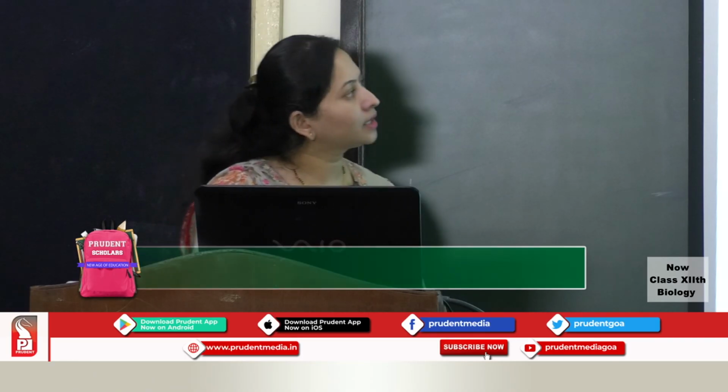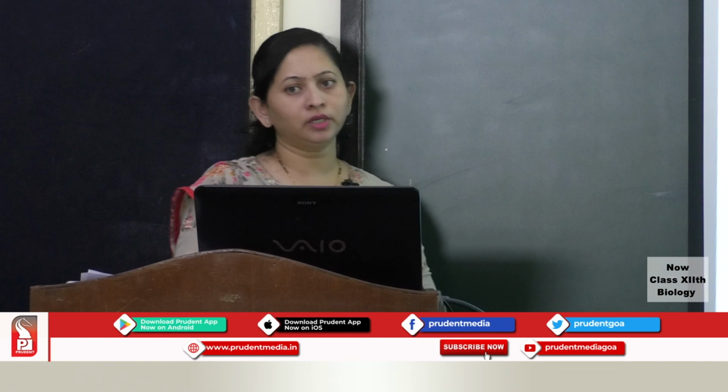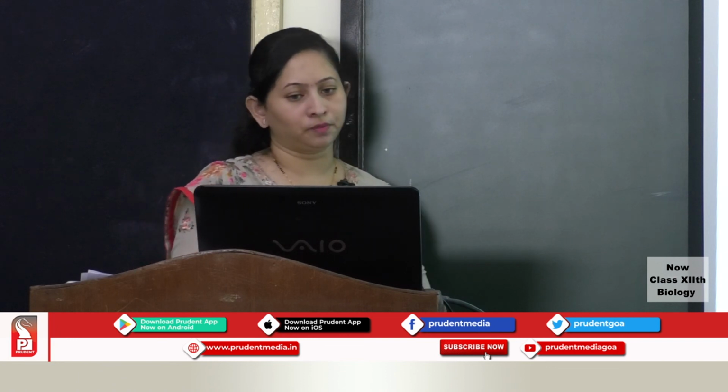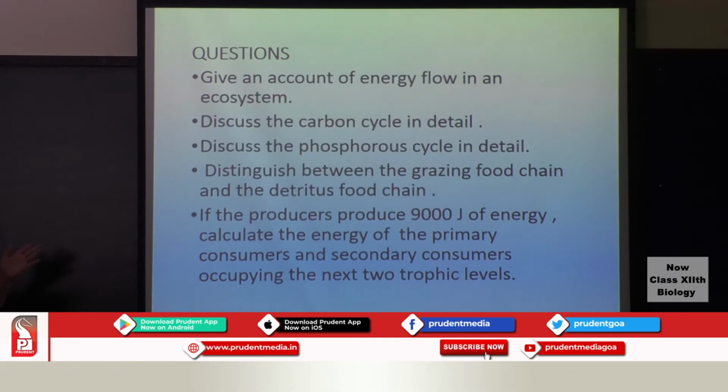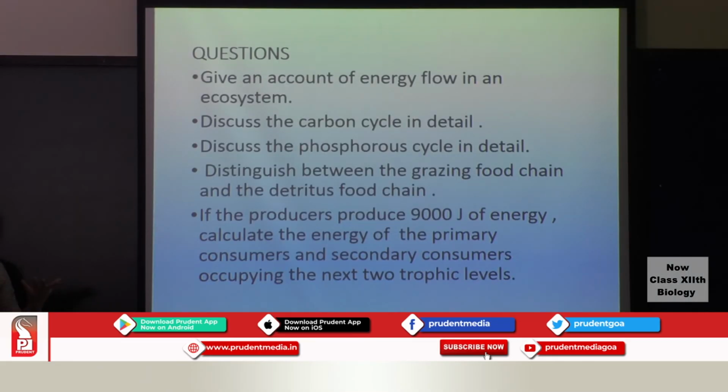Then discuss the carbon cycle and phosphorus cycle in detail. Here you'll have to discuss the sources in both cases, plus how living organisms utilize this particular nutrient, and how it is getting circulated in nature. Then distinguish between the grazing food chain and the detritus food chain. You speak about the main plants, the producers, which start the grazing food chain, while detritus starts the detritus food chain, and the amount of energy flow and the source of energy.